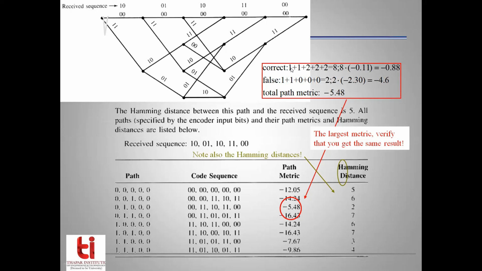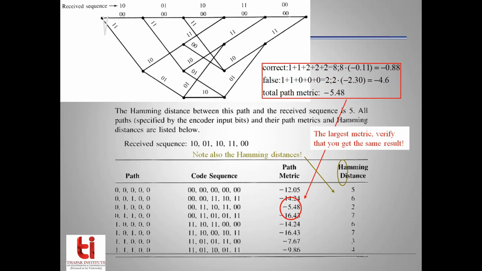For the second entry, we will compare 0, 1 with 1, 1. One bit is similar. For the third, we will compare 1, 0 with 1, 0. Both these bits are similar. Similarly, for the other 2-bit snippets of the received sequence and code sequence, they are similar. So the score for the correct function is 2 plus 2 plus 2 plus 1 plus 1 equal to 8.